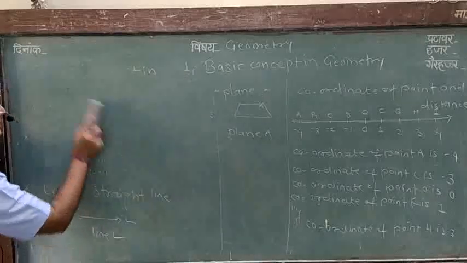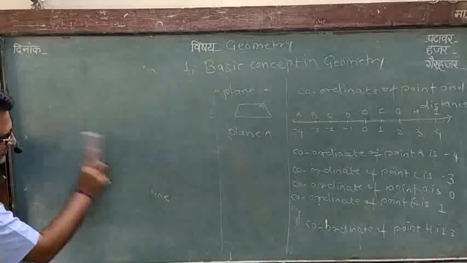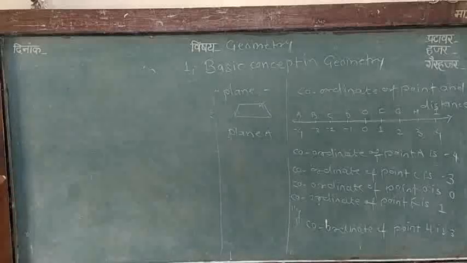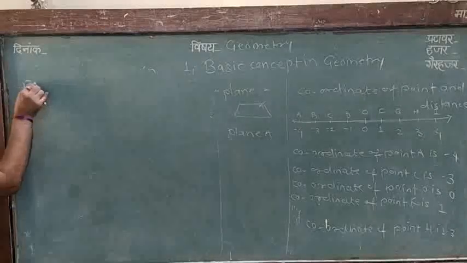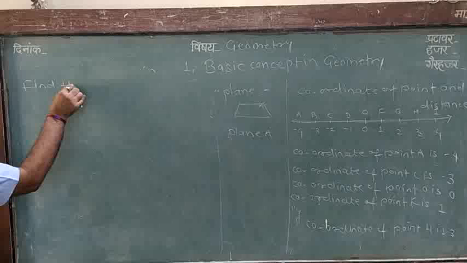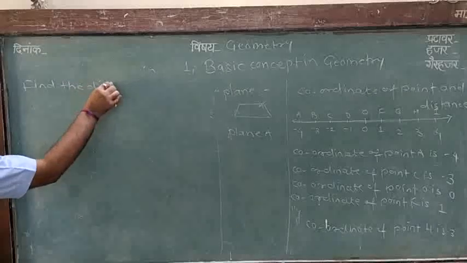Then we find the distance between any 2 points.